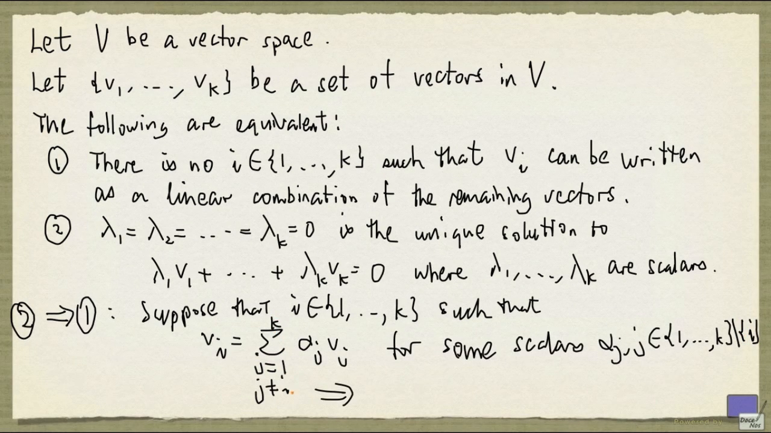But now if you look at this, we'll see that we have a solution to this equation here that doesn't have all the scalars equal to 0, because I can just take, for example, all the lambdas equal to the negative of all these alphas except for the index i, and for lambda i I just take 1. That will give me a non-trivial solution because lambda i is not 0. And this completes the proof that statement 1 and statement 2 are equivalent, and so we have equivalent ways to define linear independence.